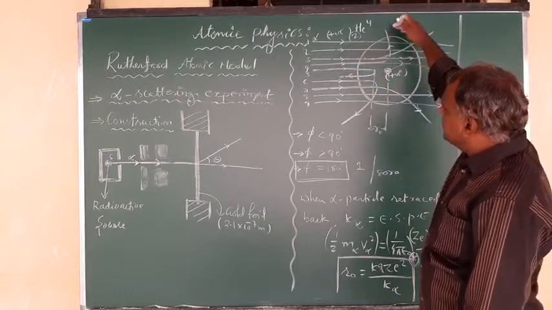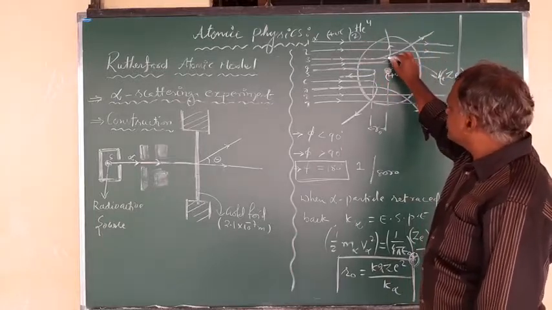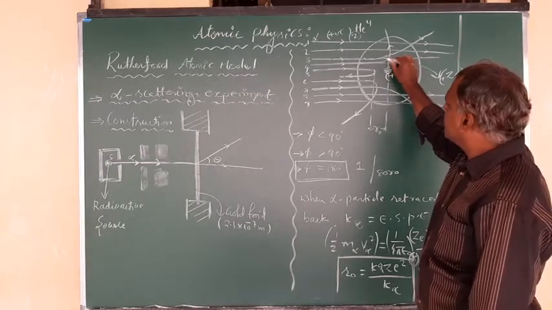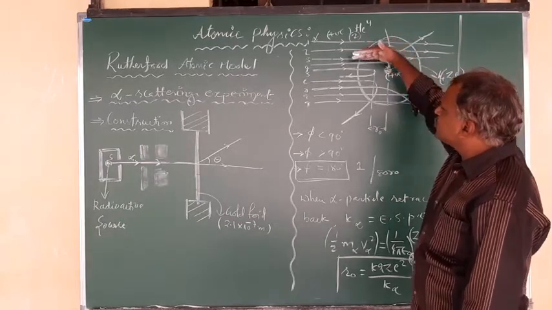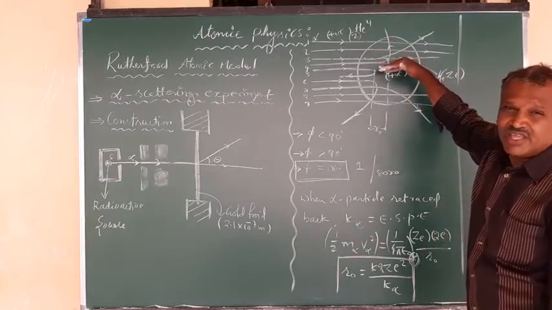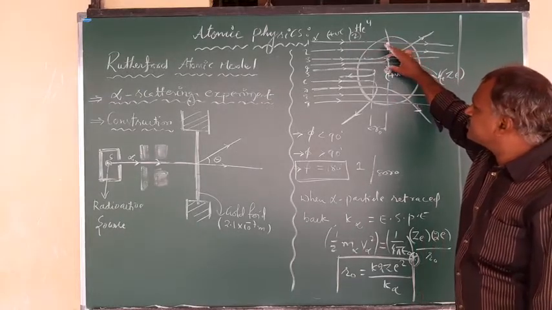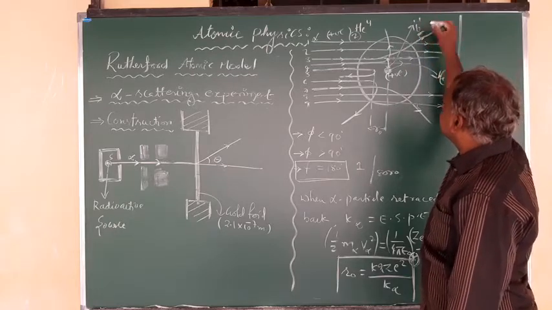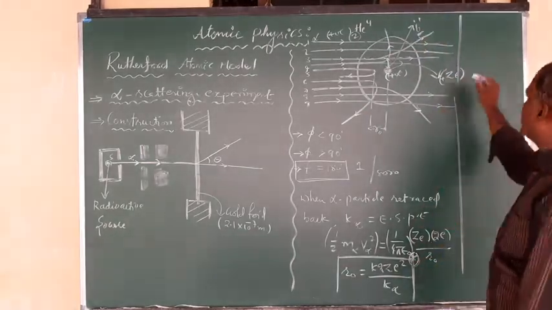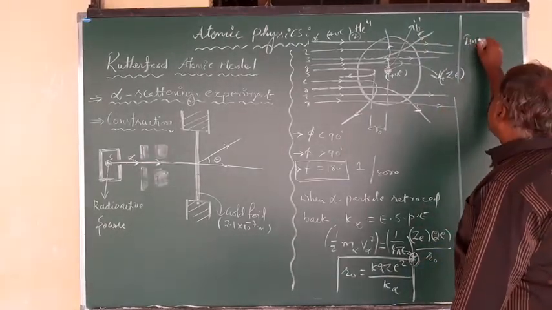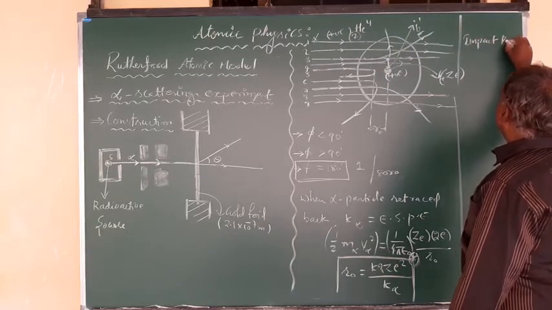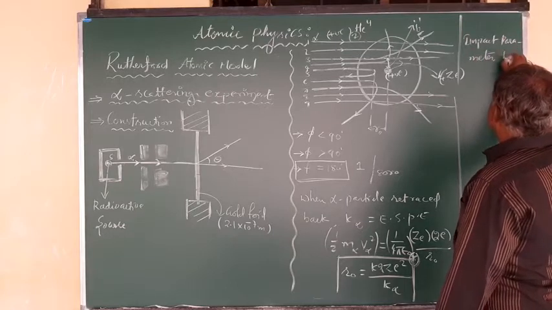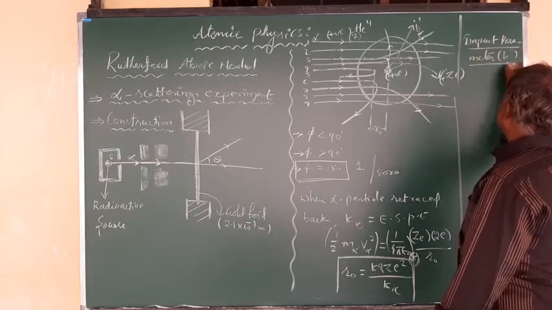The perpendicular distance here, from the initial direction of the alpha particle to the center of the nucleus, the center of the atom, is called the impact parameter. It is represented by b, the impact parameter.